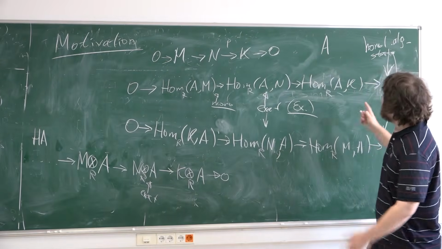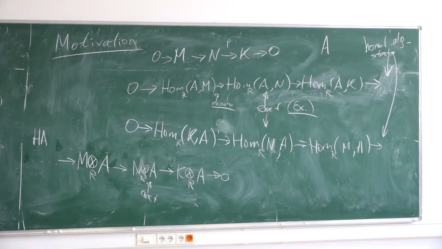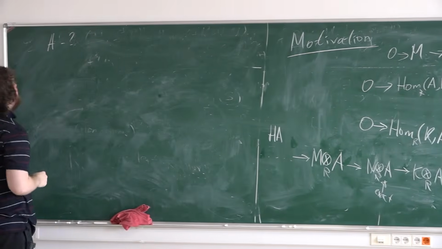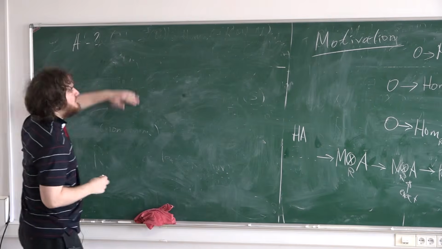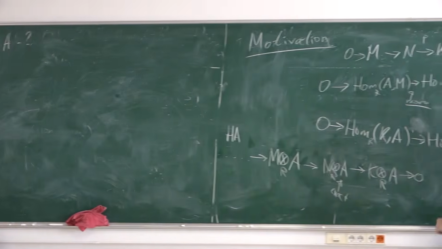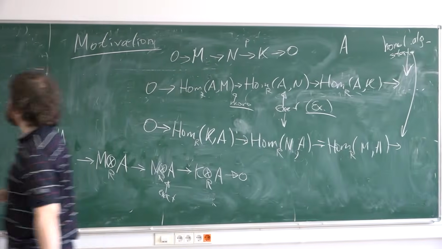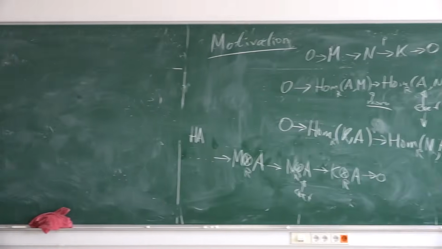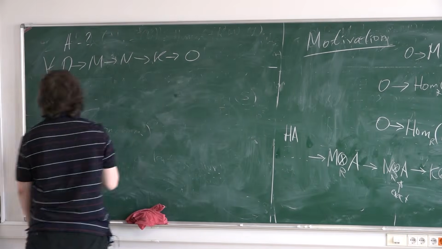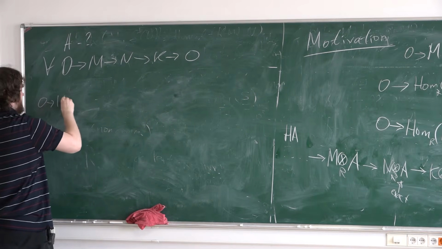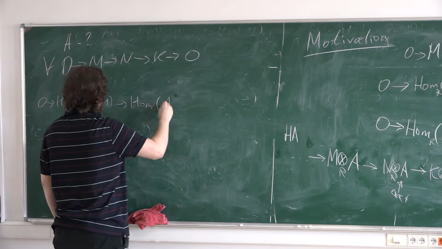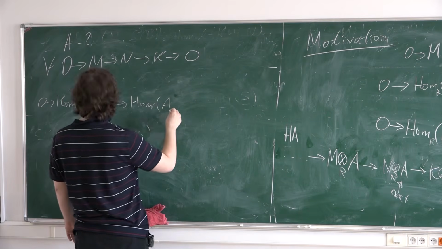What do I need to say about A such that for any exact sequence of this sort, my induced sequence with 0 here is exact? For which A is this true?